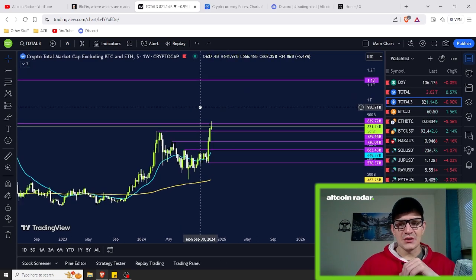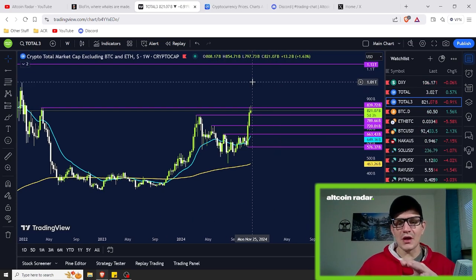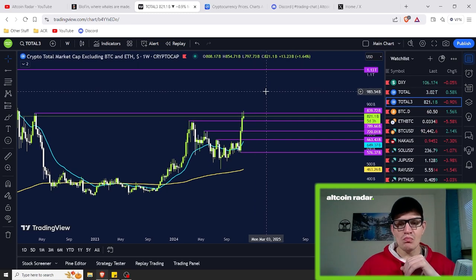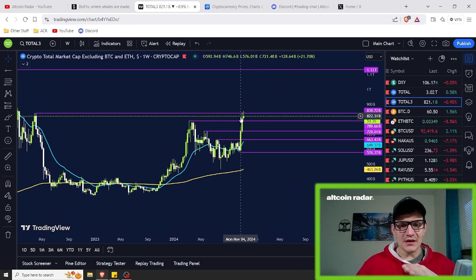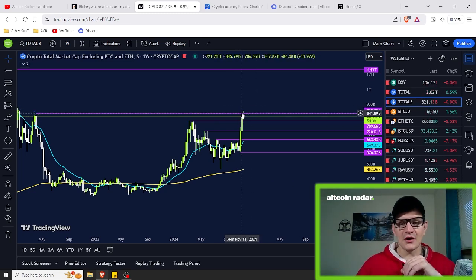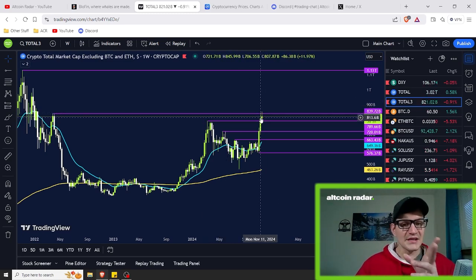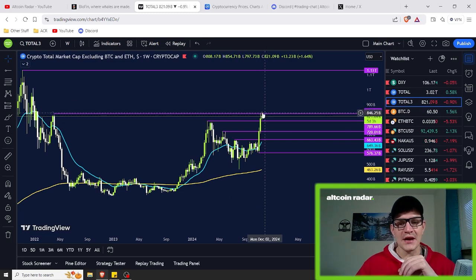Now, what we really realistically want to see is price action reach this high right up here. But I do not think that we will end up just going straight up from there. As you guys can clearly see by looking at the candlesticks here, we can clearly conclude that we have already touched this previous high of 839 billion 2 different times, 2 weeks in a row, last week and the current week that we are in right now as well.